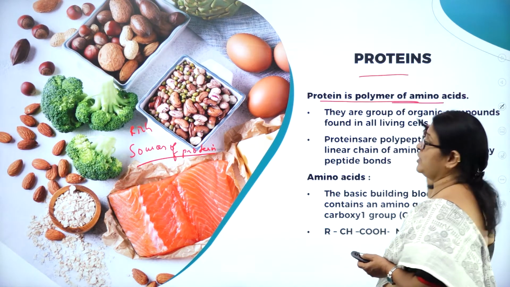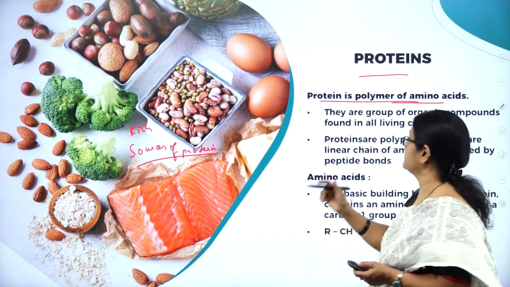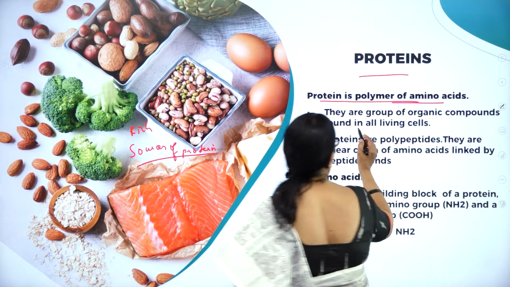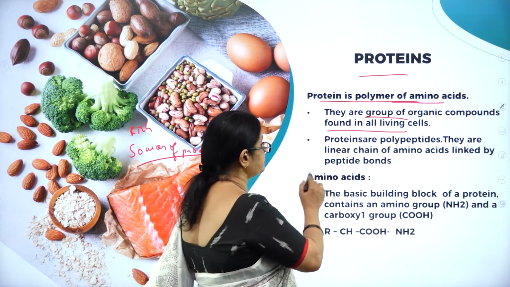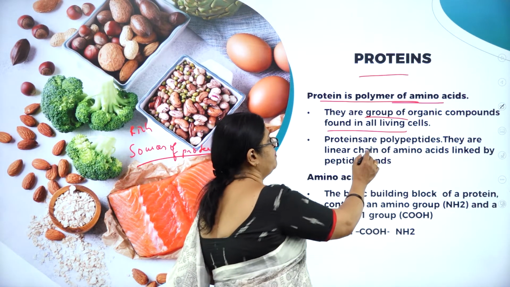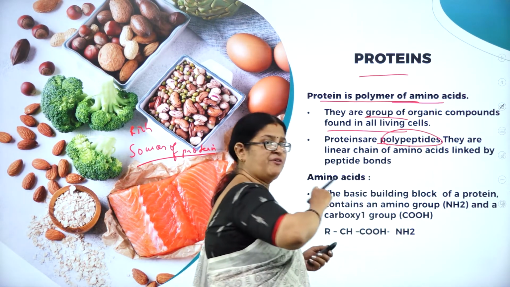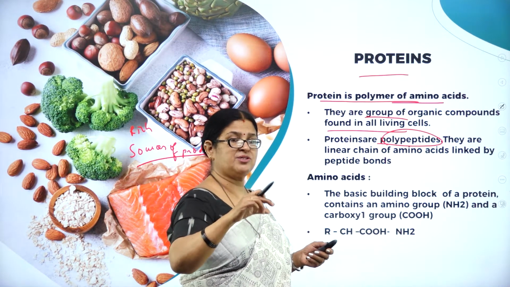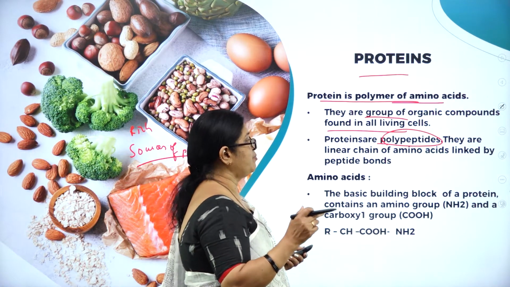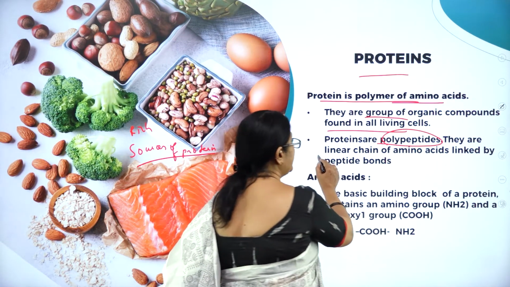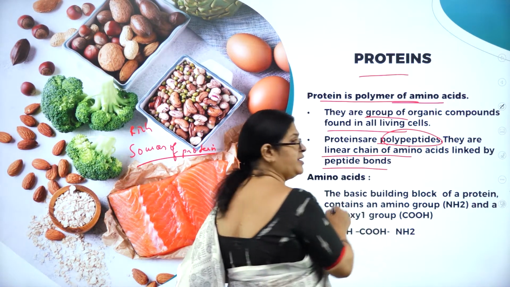Protein is a polymer made up of many amino acids. They are a group of organic compounds found in all living cells. Proteins are polypeptides. They are made up of many amino acids joined together by a bond called the peptide bond. Proteins are linear chains of amino acids linked by peptide bonds.